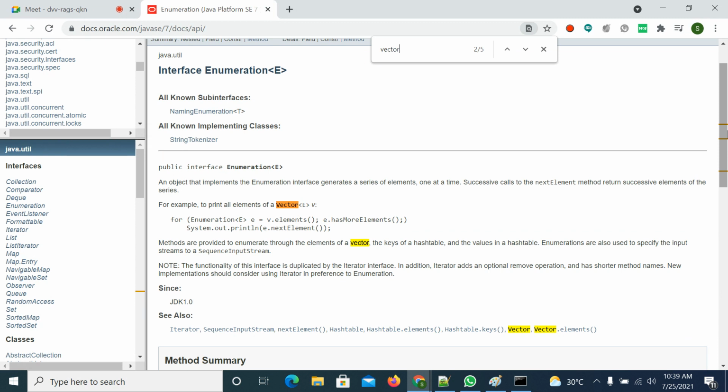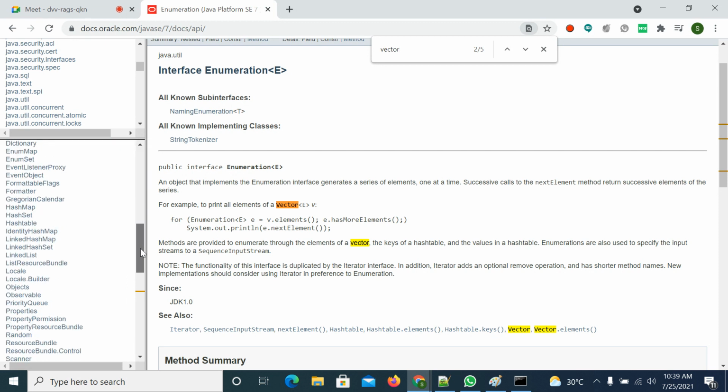The elements method of Vector, right? See also Iterator. As part of the Vector class, there is an elements method. By using this elements method, they can implement these two methods. So if you have doubt, you can open the Vector class.